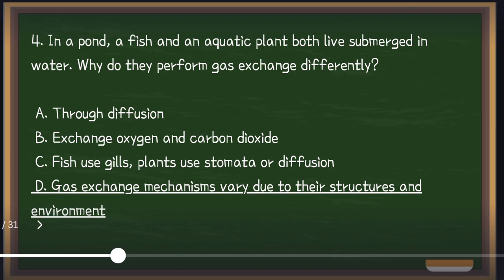The mechanism depends on the organism's structure and habitat. So it depends on the structure of the organisms. For example, frogs have a different way of exchanging oxygen. The same goes for fish and also the aquatic plants.